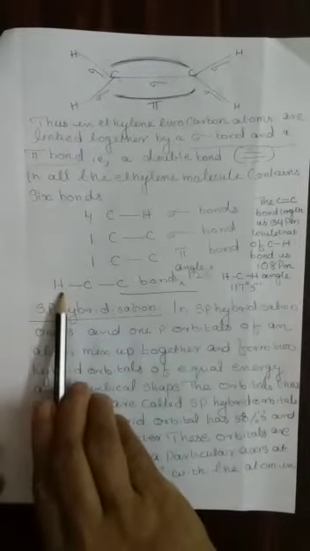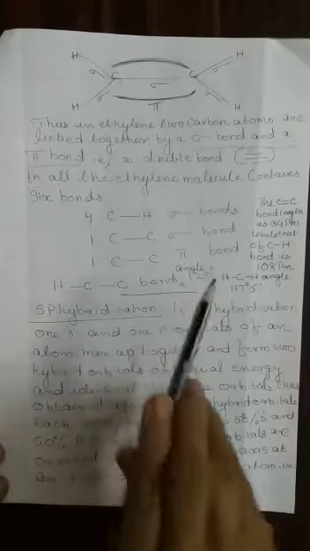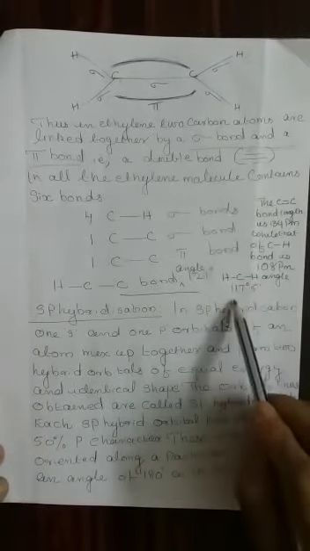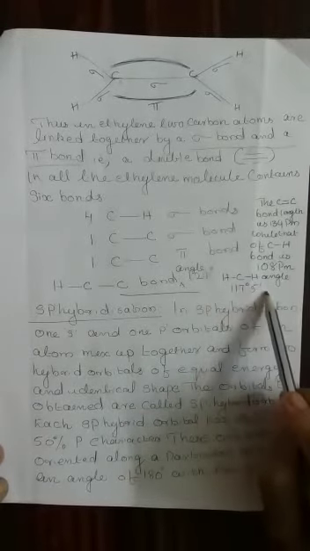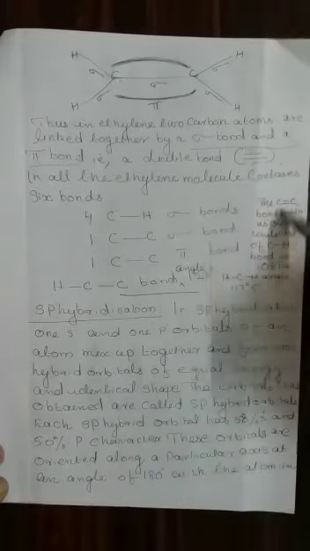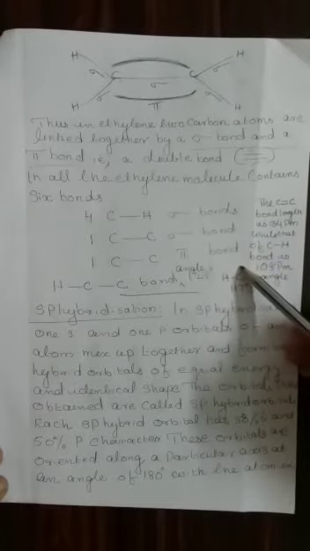And the hydrogen-carbon-carbon bond angle is 121 degrees, and the hydrogen-carbon-hydrogen angle is 117 degrees and 5 minutes. All these points are used to ask fill-in-the-blank questions or choose-the-correct-answer questions.